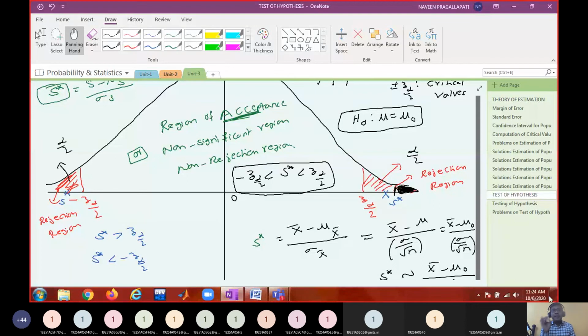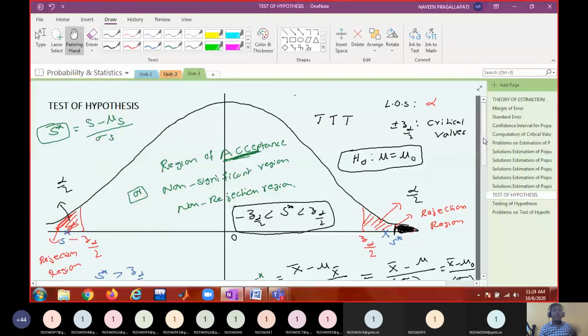So your decision depends upon the level of significance, at what risk you want to take, and what kind of confidence you want to have. If you want to choose only a 1% level of significance, that means you want to have 99% confidence in your decision. If you are taking the level of significance as 2%, you should have 98% confidence level in the decision you are going to take.